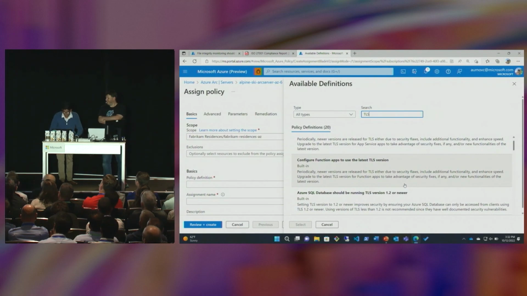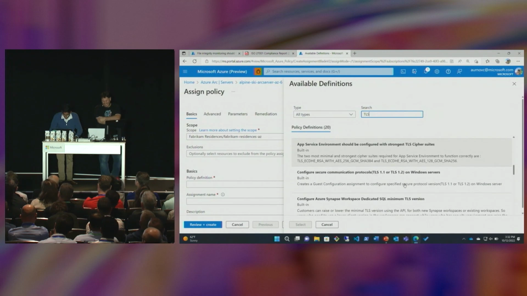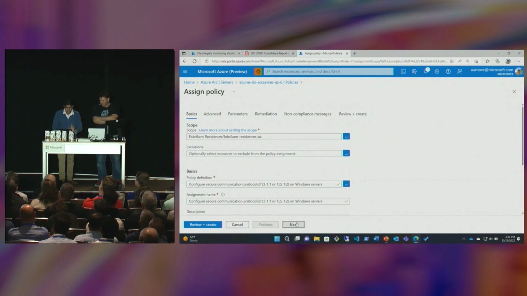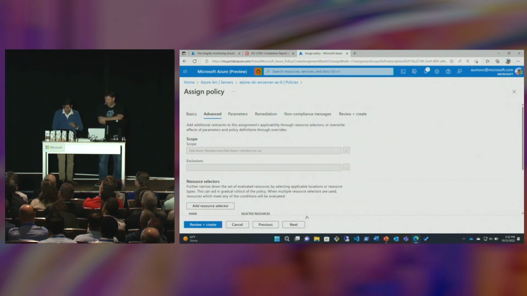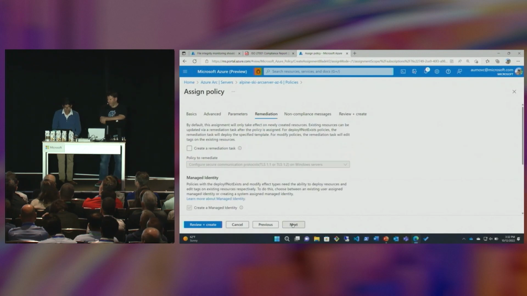Let it sink in. All right. So we're going to be using the TLS policy right here, and that's going to be configuring secure communication protocols on Windows servers. We can go ahead and select that. And what's so neat is we can ensure that that applies to not just our Azure VMs, but our Arc-enabled servers as well. We're making sure that TLS policy is going to be fixed.